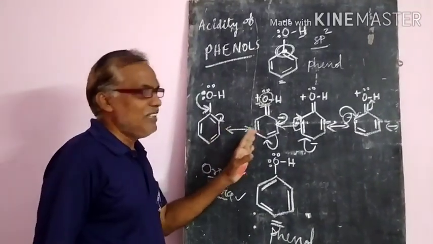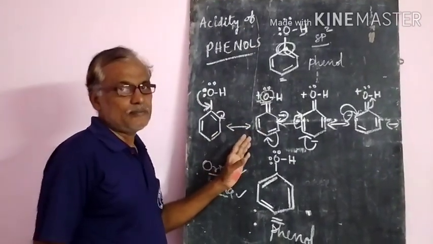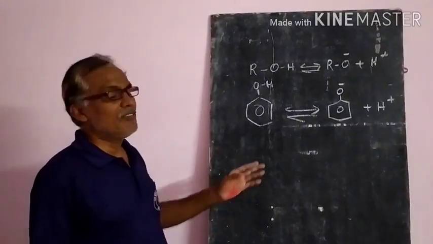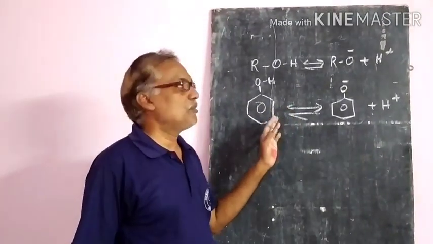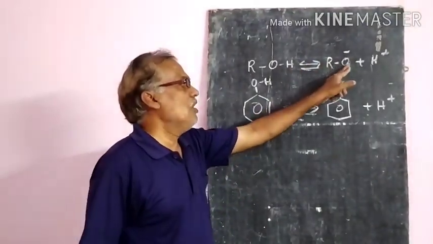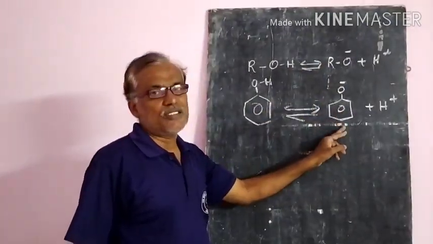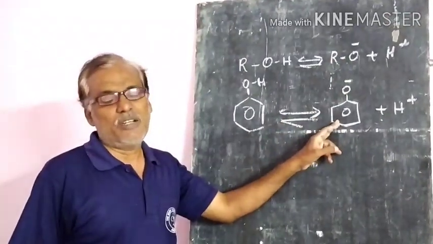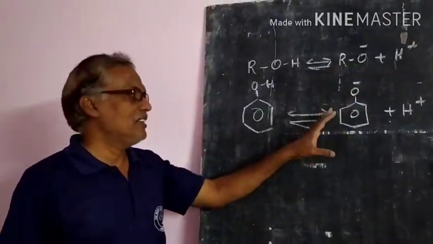How will they be showing this? Let us discuss. Now let us see one more important property, that means stabilization of alkoxide ions or phenoxide ions. Okay, alkoxide and phenoxide ions, which is more stable, let us discuss.